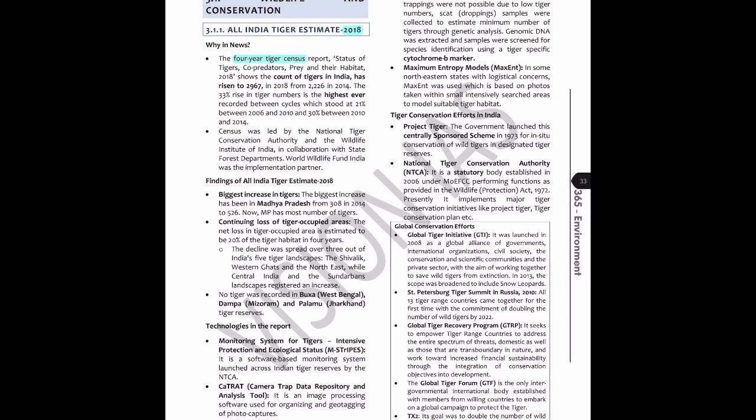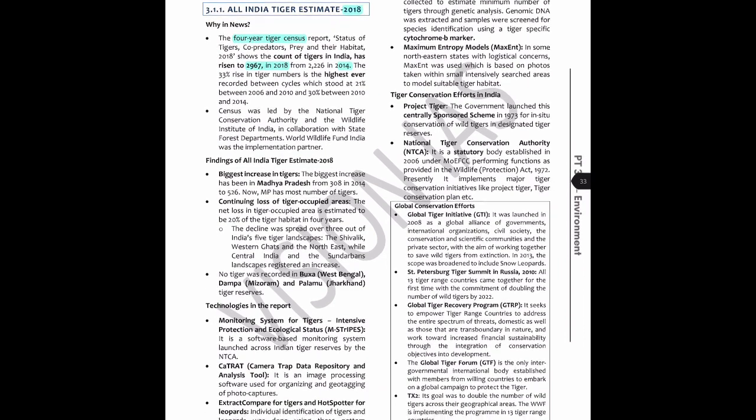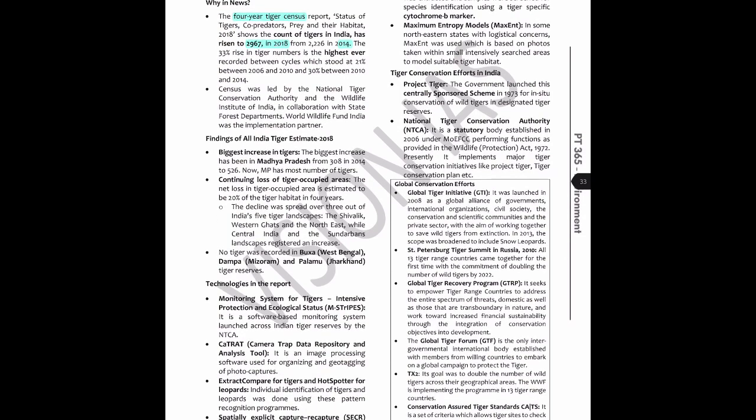So what does it show? It shows that the count of tigers in India has risen to 2967 in 2018 from 2226 in 2014. Now these numbers aren't really important, but you should know that this is somewhere around 3000, and it's a 33% rise in tiger numbers, which is the highest ever recorded between cycles.